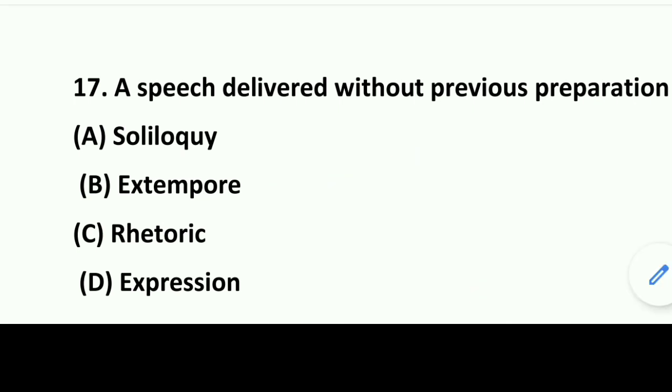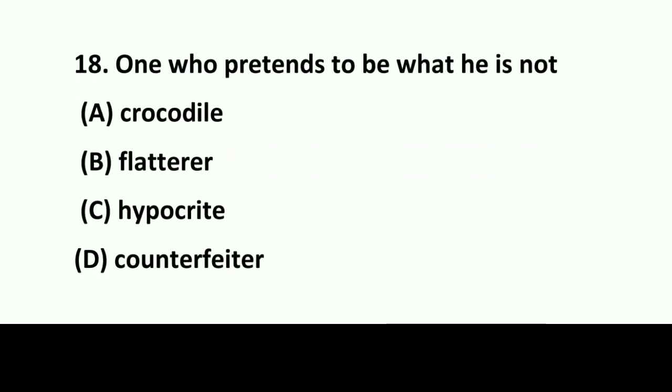Clear? So rhetoric means to write literature or something in ornamental language, that is called rhetoric. Clear? So move on to the next question, that is question number 18: one who pretends to be what he is not.